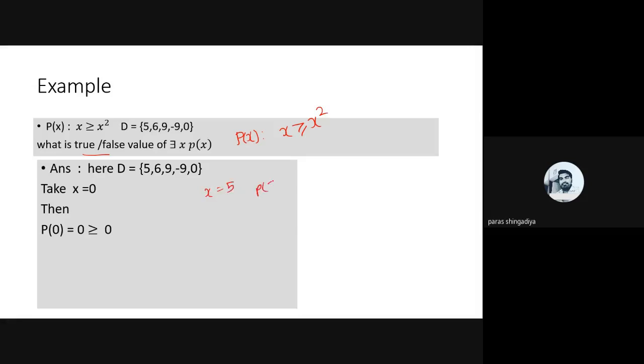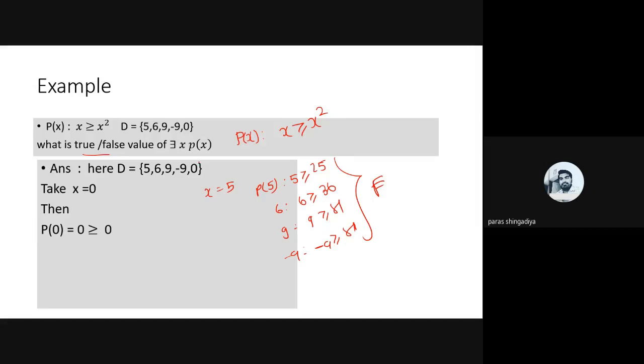So p of 5 will be 5 greater than 25. Okay, that is incorrect, that is false. Then at 6 it will become 6 greater than 36. At 9 it will become 9 greater than 81. Clear, these all are incorrect. And here at minus 9 it becomes minus 9 greater than 81, that is minus 9 square will be plus 81. Okay, these all are false forms. In mathematics that is an incorrect form.